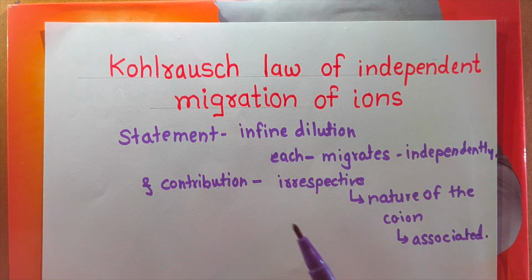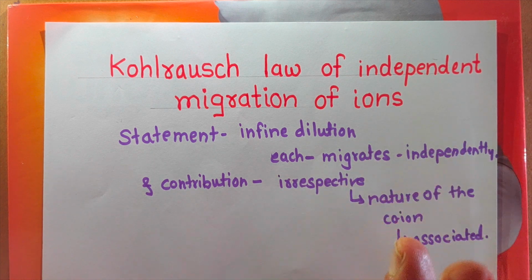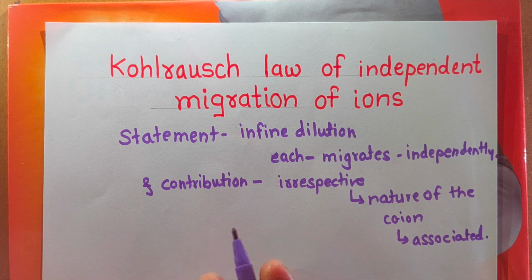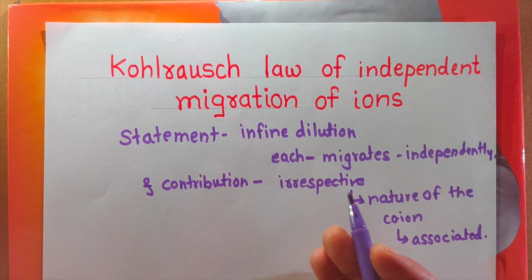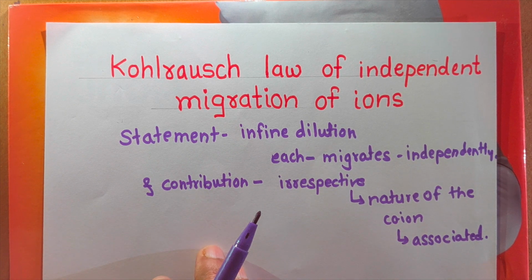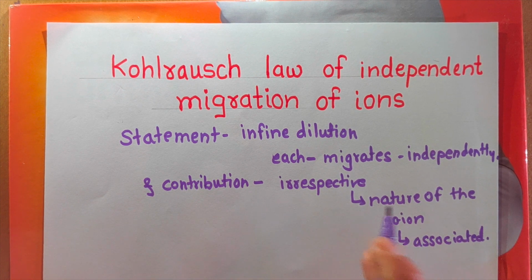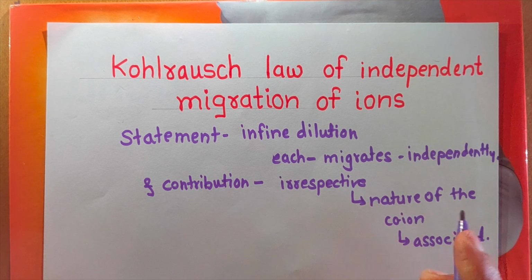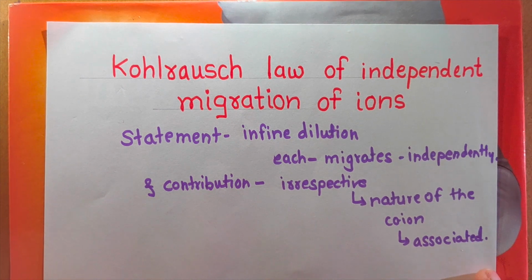Each ion, cation or anion, migrates, moves independently, whatever may be its co-ion. It is free to move, and the molar conductivity of the electrolyte is due to the molar conductivity of the cation and anion, and it does not depend upon the nature of the co-ion with which it is associated.